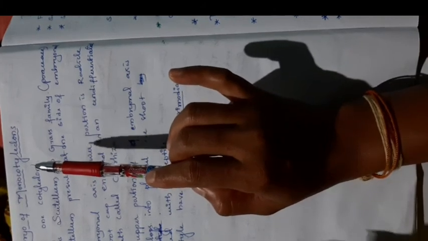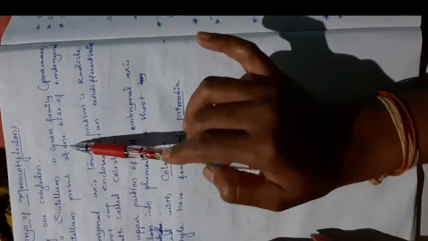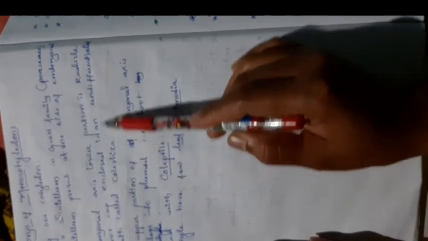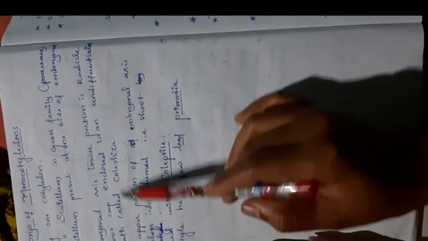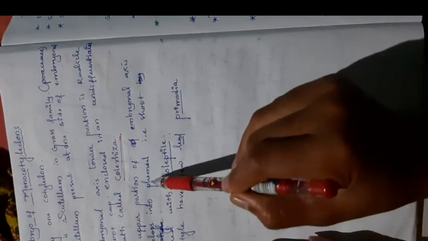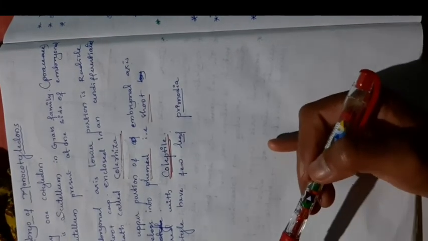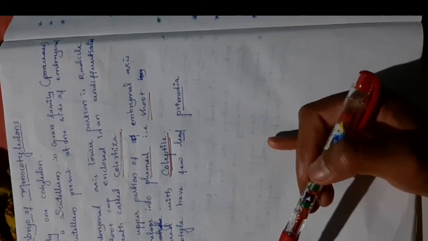The scutellum is present at one side of the embryonal axis. The lower portion of the embryonal axis is the radicle and root cap enclosed in an undifferentiated sheath called the coleorhiza. The upper portion of the embryonal axis later develops into the shoot. It is covered by the coleoptile.